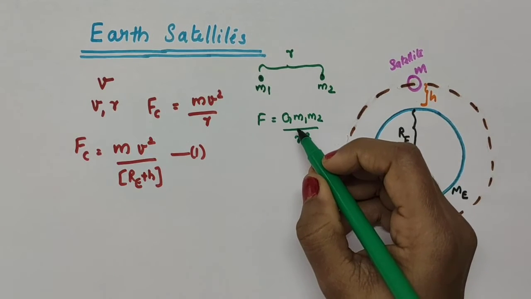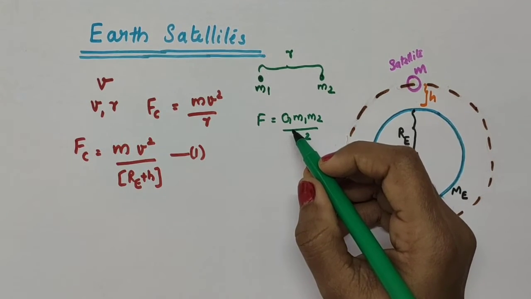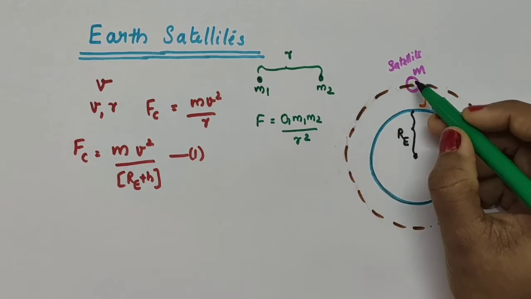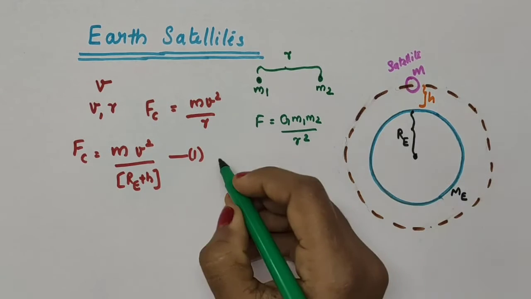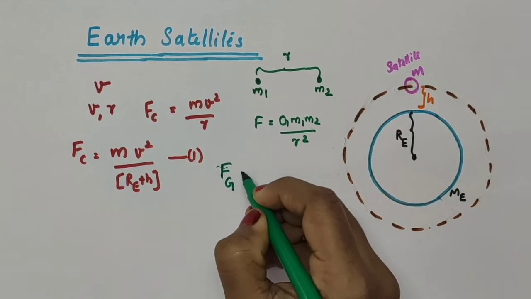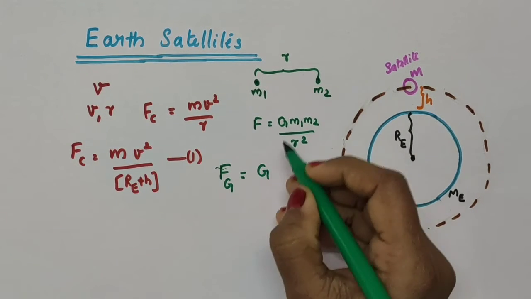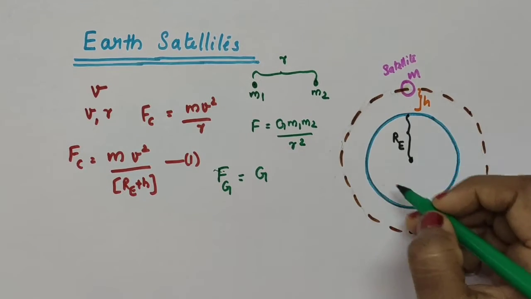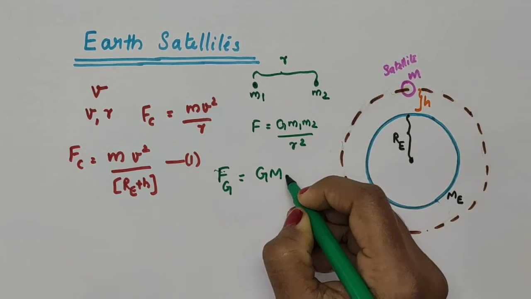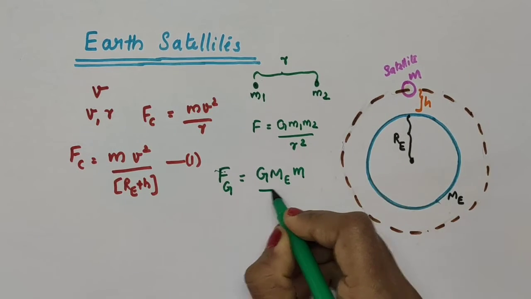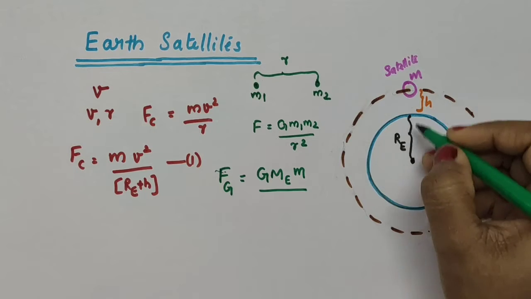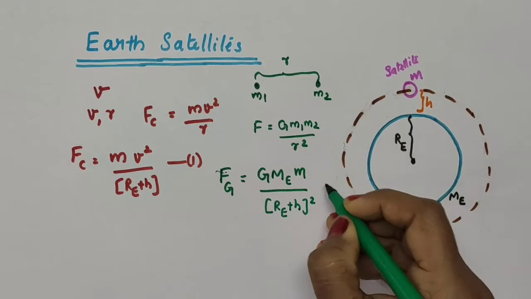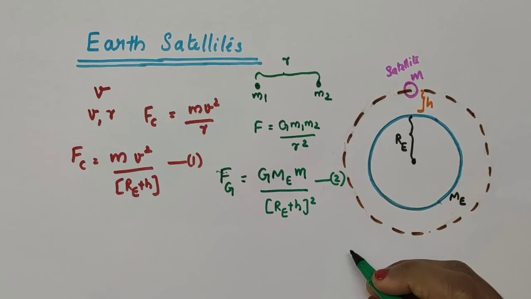We have discussed this expression in our previous video. I hope you remember this. Otherwise, I will provide the link in the description box. So here, the gravitational force of attraction between the satellite and the Earth can be written as, I am just writing it as Fg, gravitational force of attraction. It is G into, where capital G is the universal gravitational constant, then m1 m2: here we have the mass of the Earth mE and small m, the mass of the satellite, divided by the distance of separation between them, that is RE plus h, the whole square. I am taking this as equation number 2.